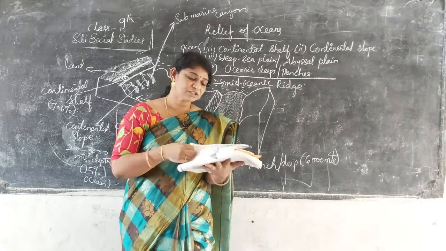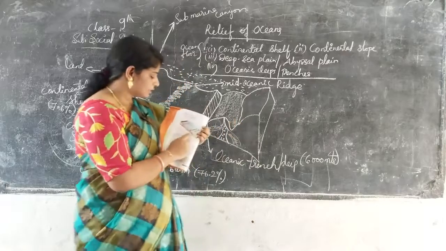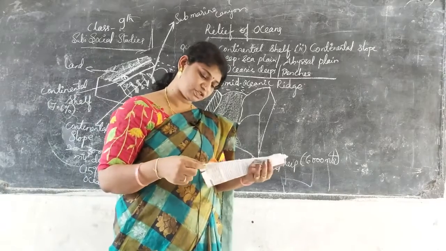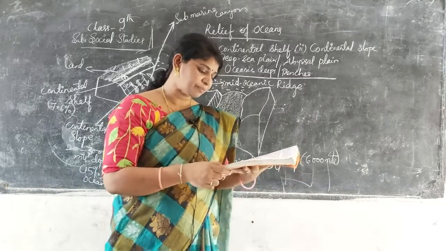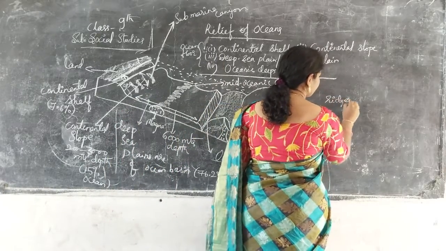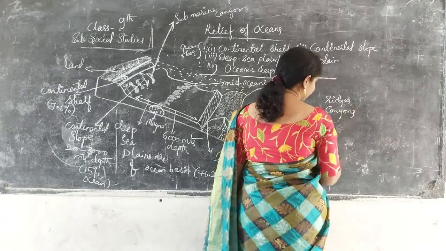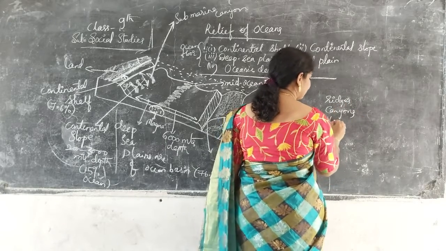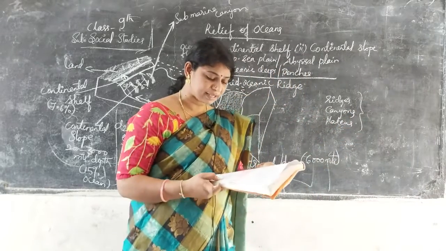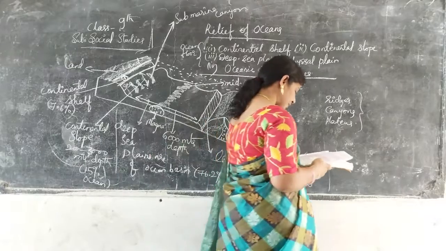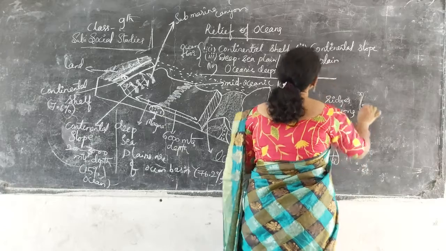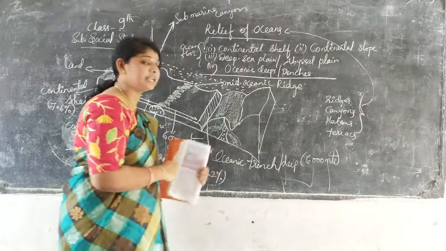See here, for the relief features of the ocean, they have given you one photograph. The oceanic floor, that is what I have drawn here. Page number 30. These relief features are mainly ridges, canyons, terraces, and plateaus present deep inside the sea. These are the relief features of the ocean.